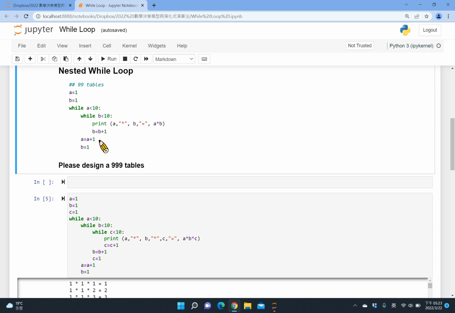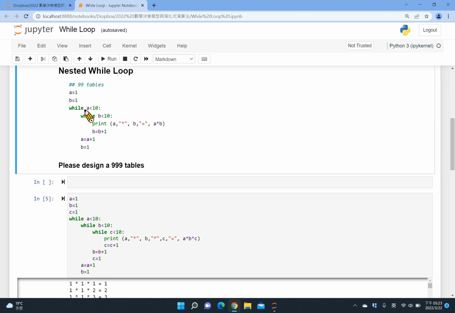But also keep in mind, every time if you have nested loop, remember you need to reset the value for the inner level, lower level loop. Reset the value of B, something like that.